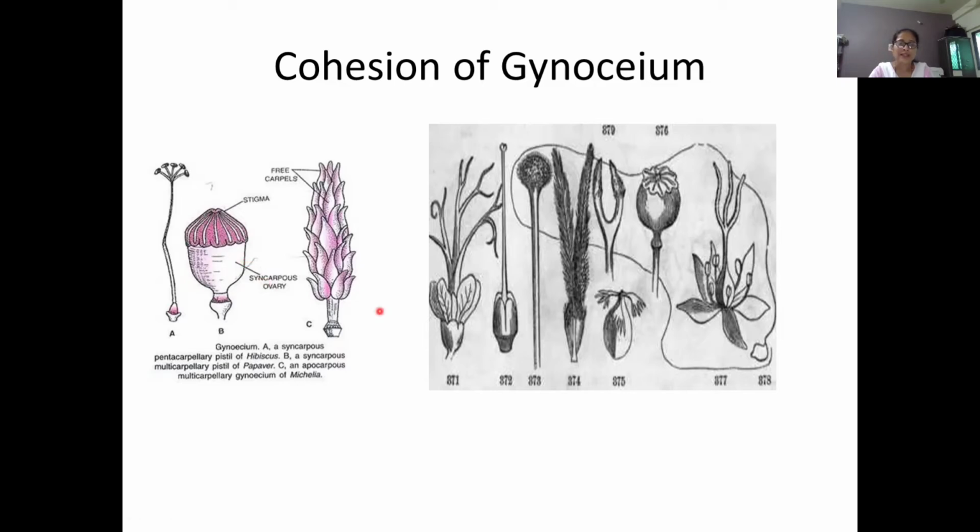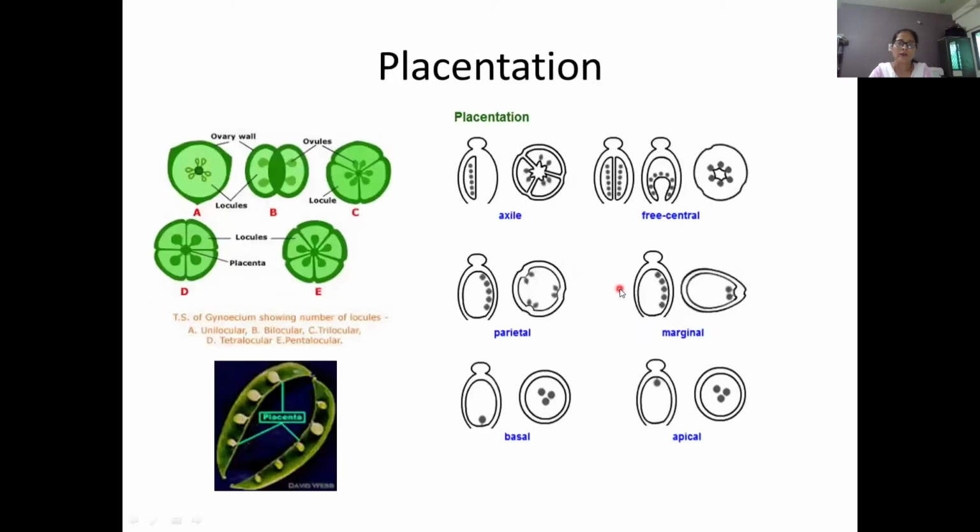Then diagram C contains an apocarpous multicarpellary gynoecium. Here, these carpels are free from each other, and hence it is known as multicarpellary and apocarpous. You can also see such a type of diagram.